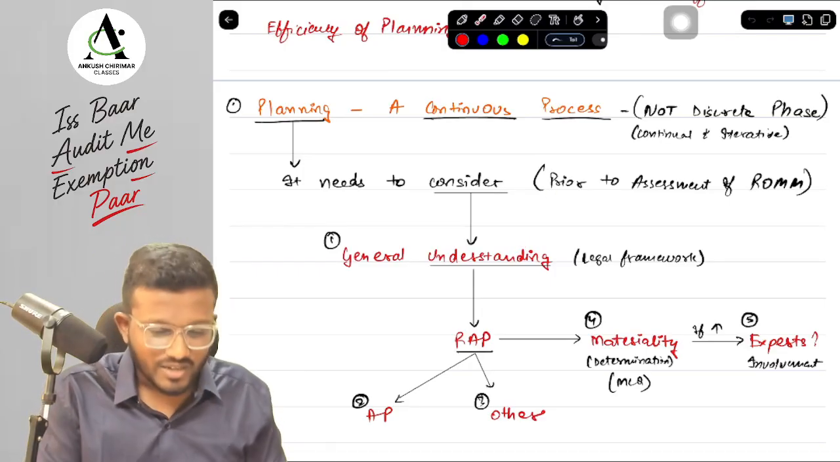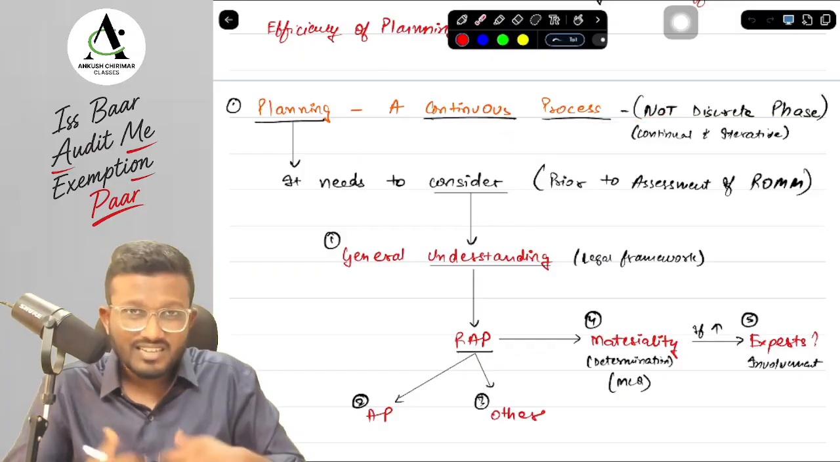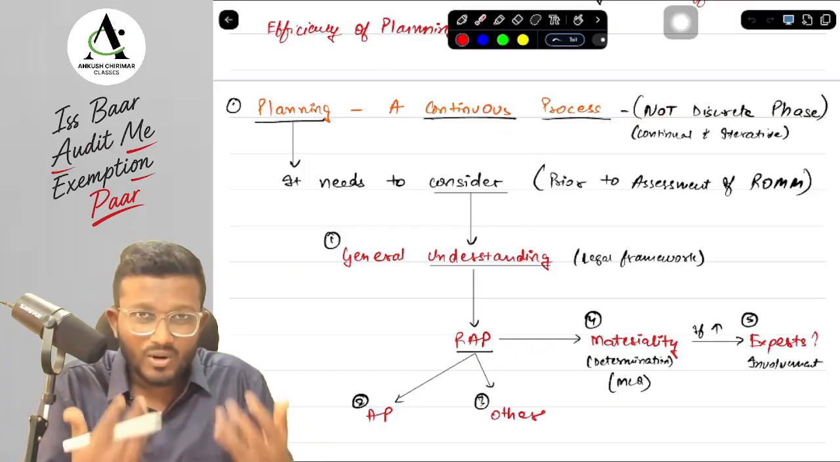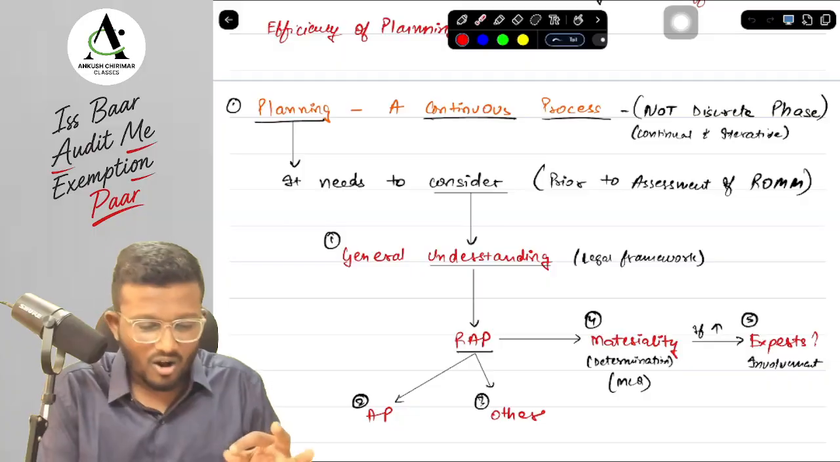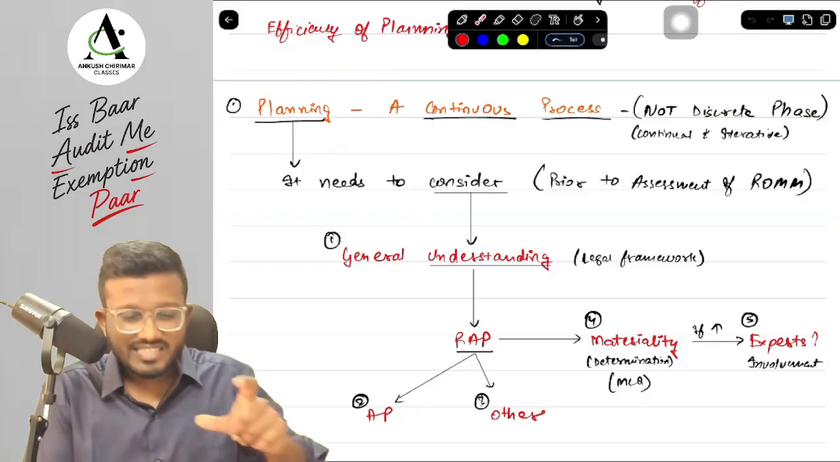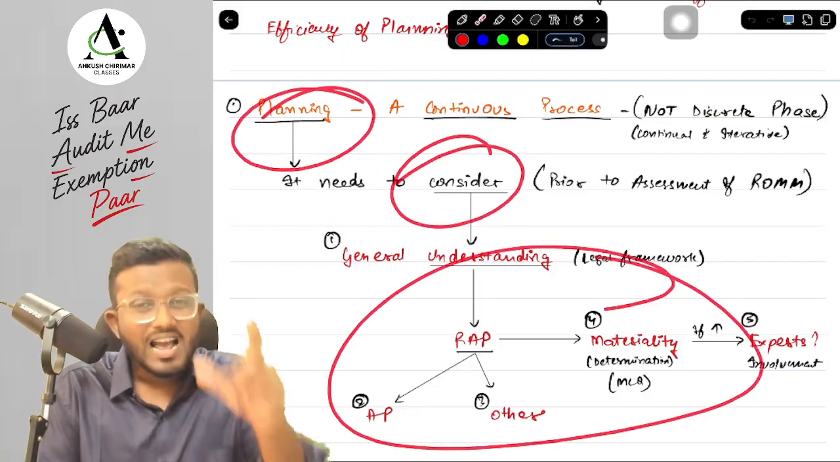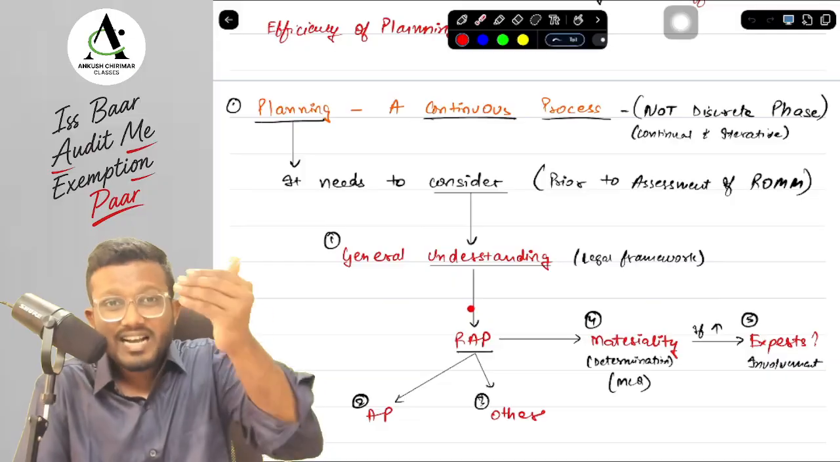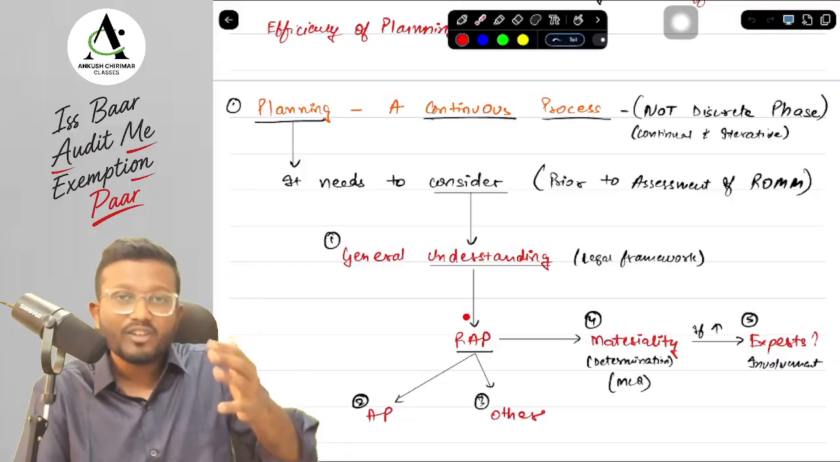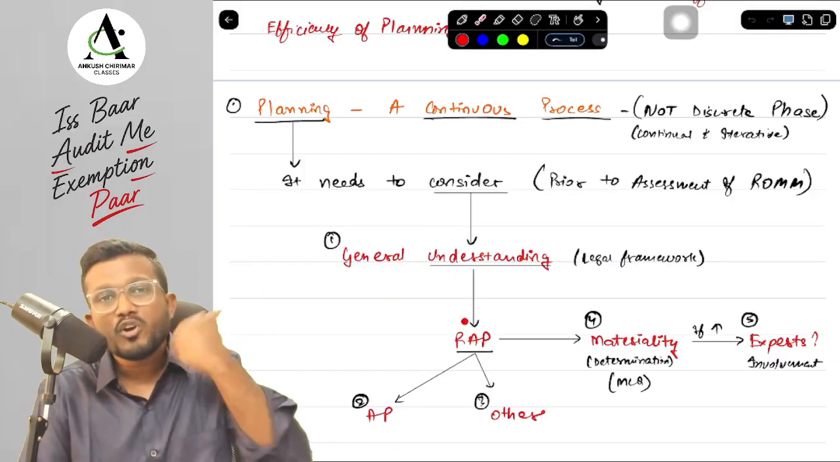Okay, yes sir. So here they are saying that it is a continuous process. Just like in studying, when we plan for the whole day, and then for the whole month, and then every day we have to plan. Just like this, audit planning also works. It says that while planning, you need to consider the below matters, and this is prior to the assessment of risk of material misstatement. So ROMM assessment happens afterwards. Planning happens before your ROMM assessment.